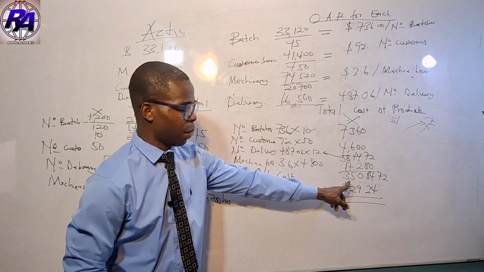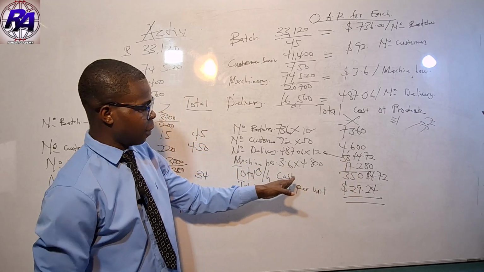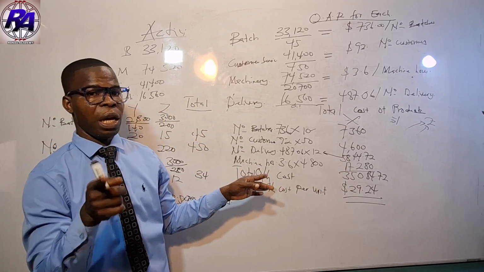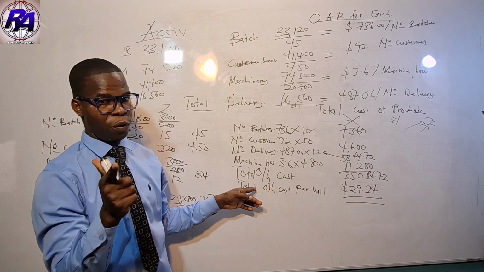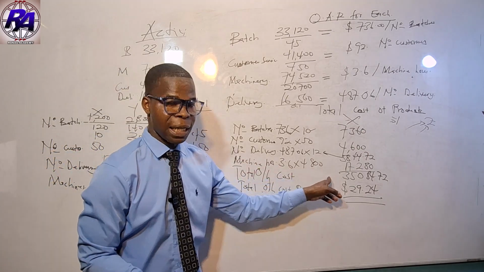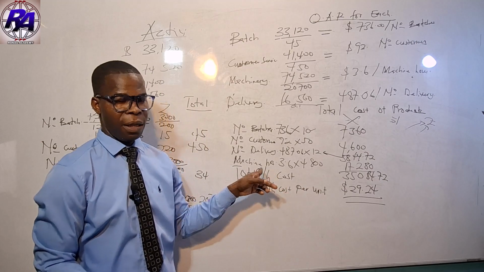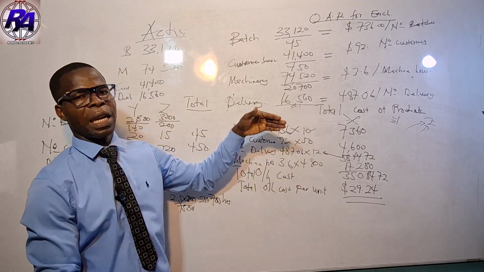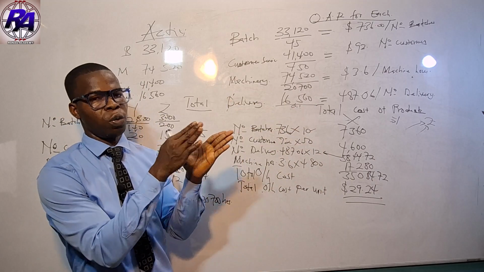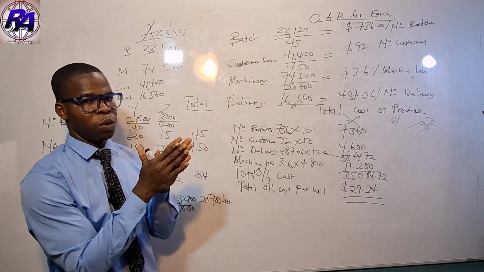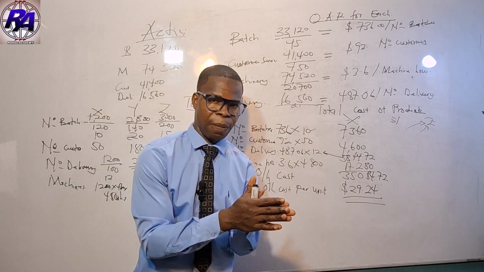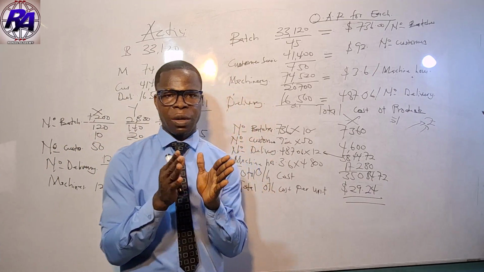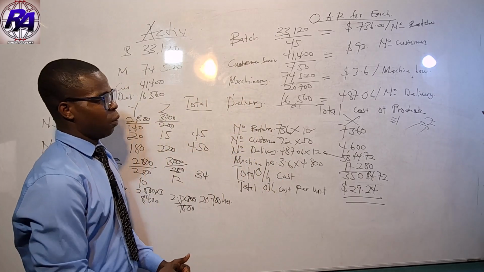So you don't need the per unit figure. The question is saying we should calculate the total cost of units. So this is just the total overhead cost. After getting this total overhead cost, you now go and add your prime cost to it to get your total cost. Don't forget, your total cost is made up of your prime cost and then your overhead cost.